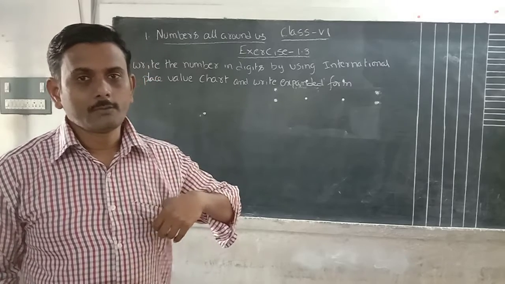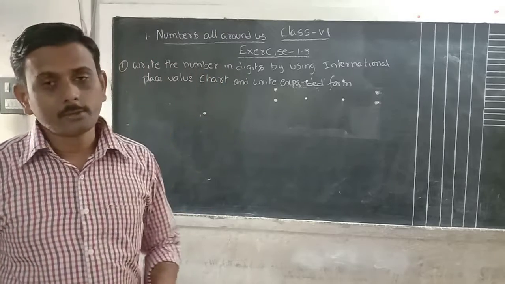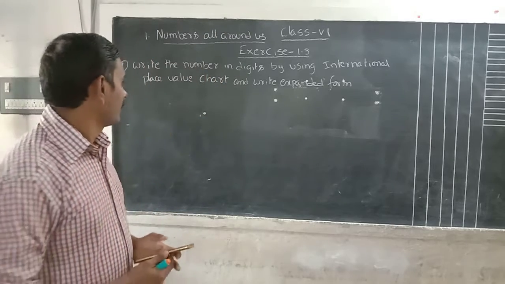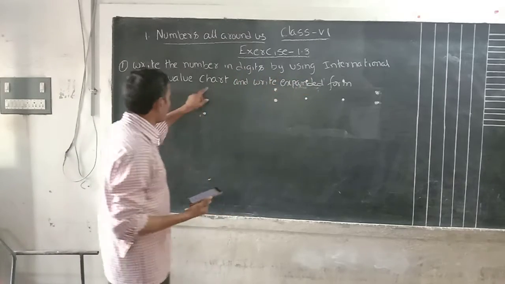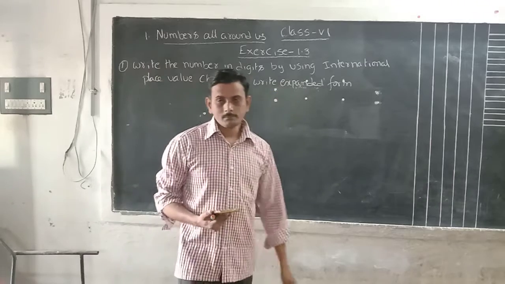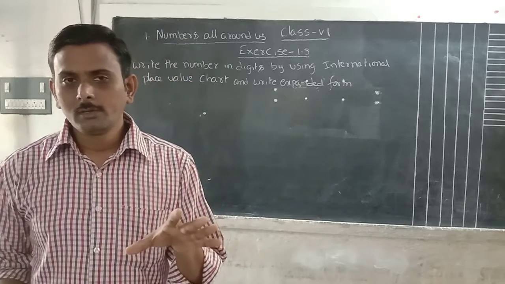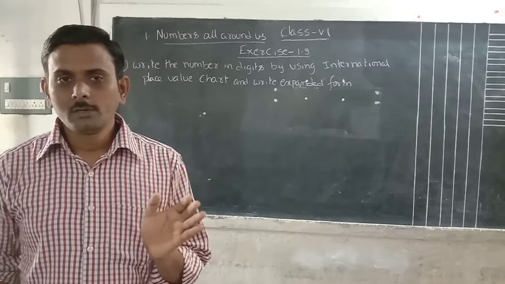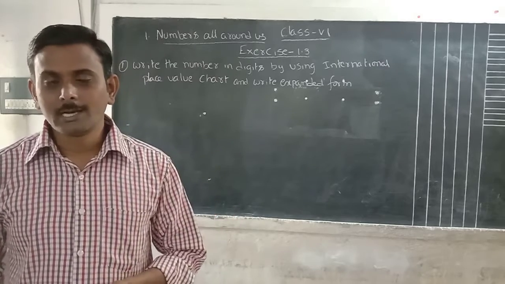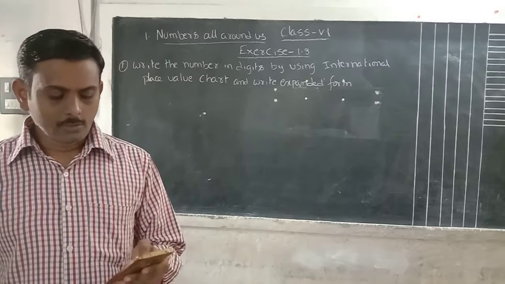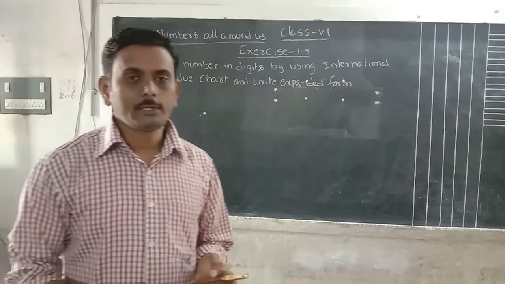In the old textbook, it was Knowing Our Numbers; they just changed the name only. Knowing our numbers is nothing but numbers are around us. Here we have to write down the question given: write the number in digits by using the international system value chart and write the expanded form. A word form is given to you, and using the word form we have to represent it in the form of numbers. Later, write the expanded form. Already we know how to write the expanded form. If you write the number form, it will be easy to write the expanded form.